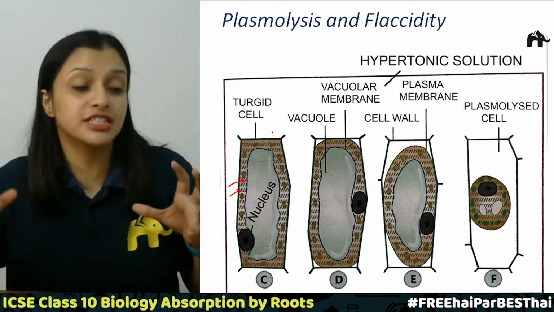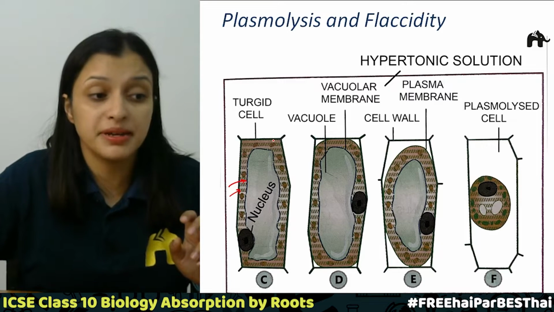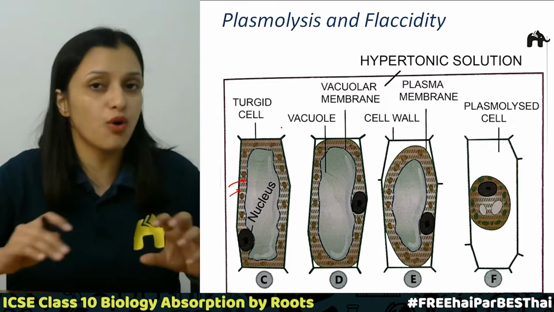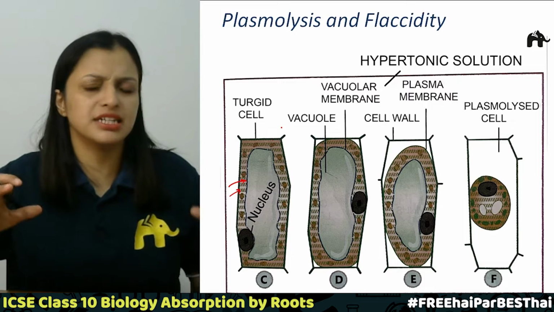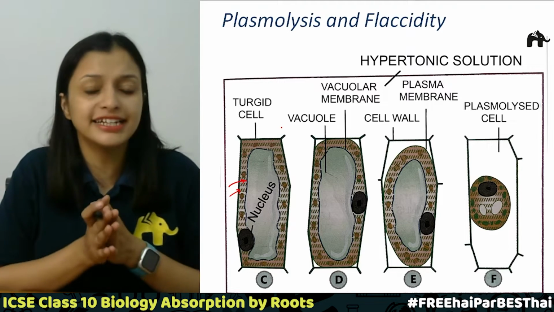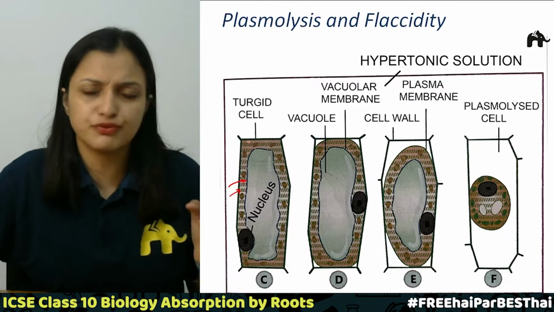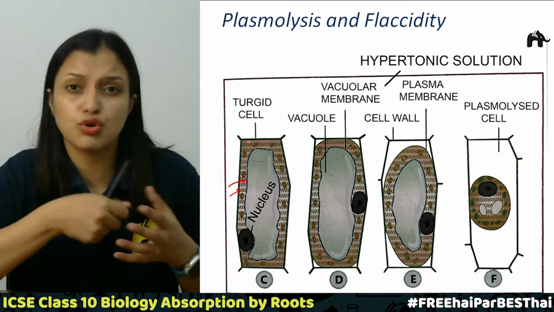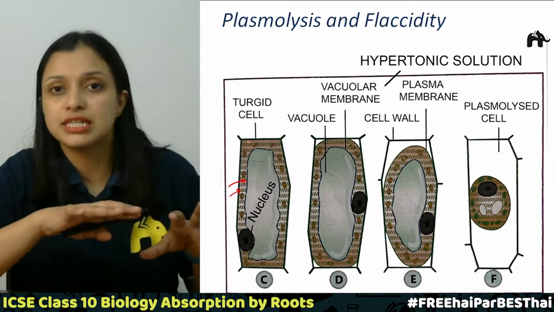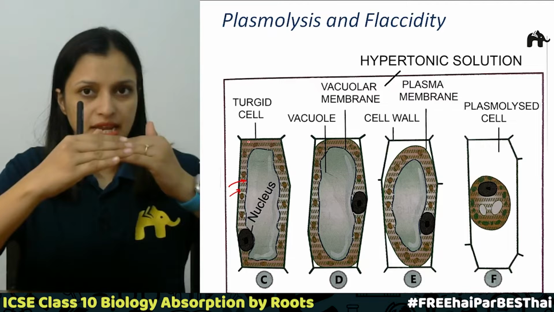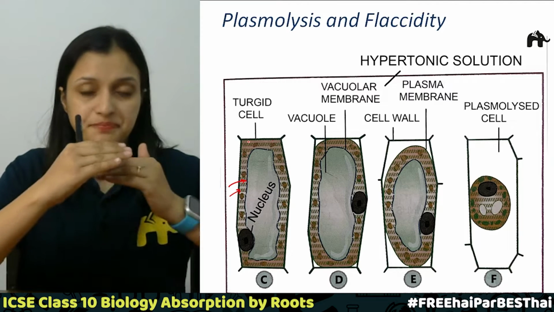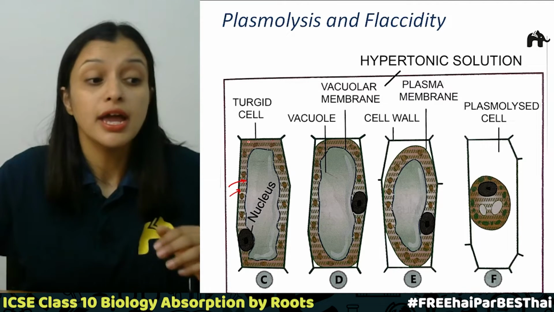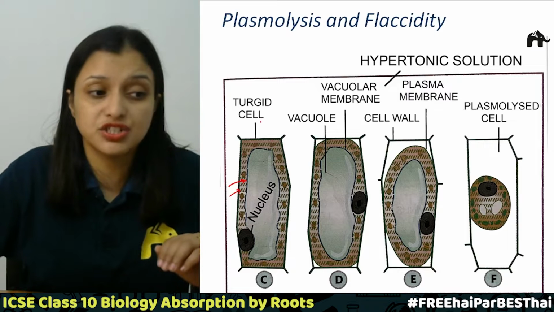In this fully turgid cell, the cell membrane and cell wall cannot be seen separately. They are seen as one layer, right? Even in the microscopic view, we cannot see the cell membrane and the cell wall separately. So this is the turgid cell.